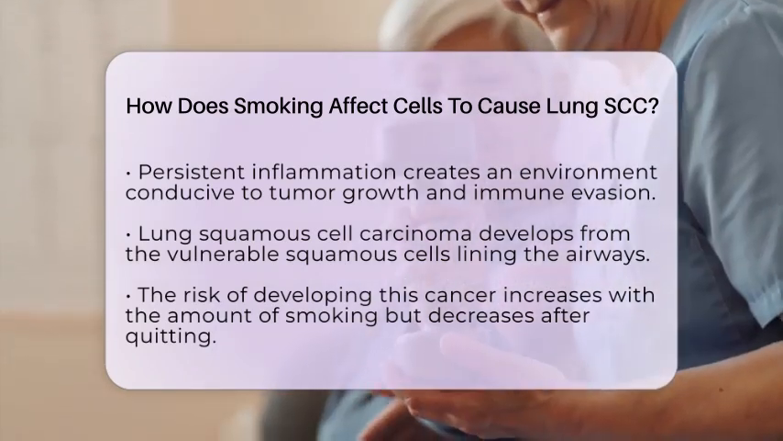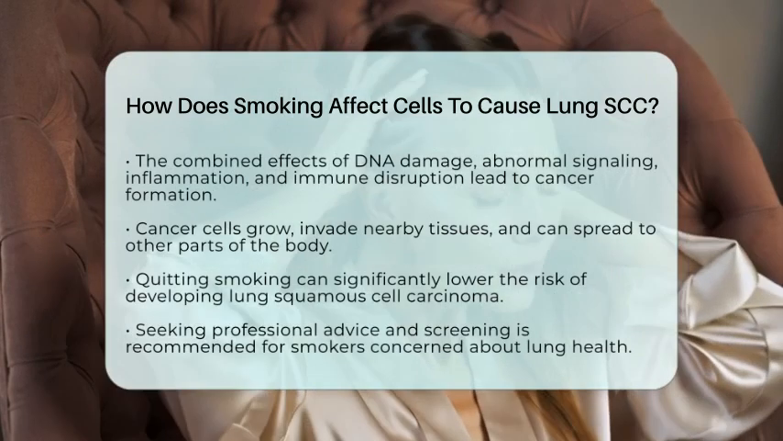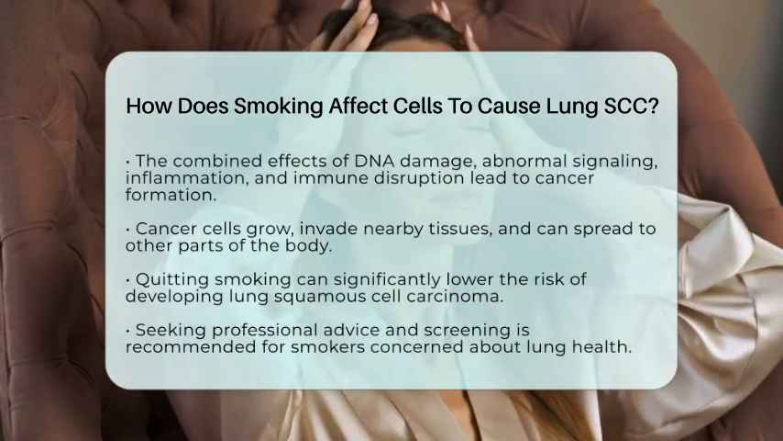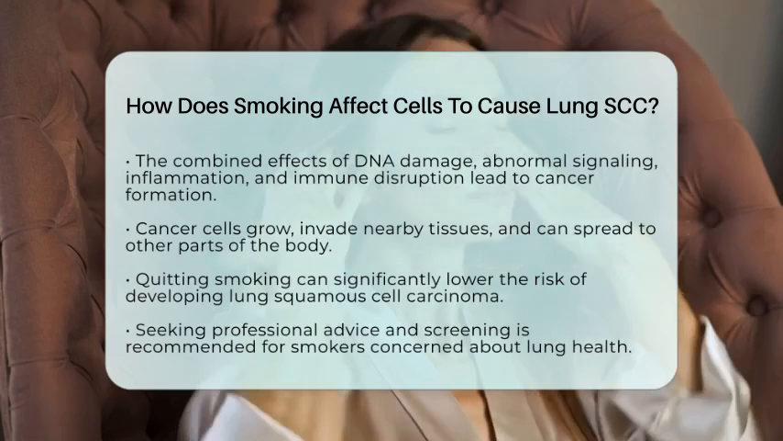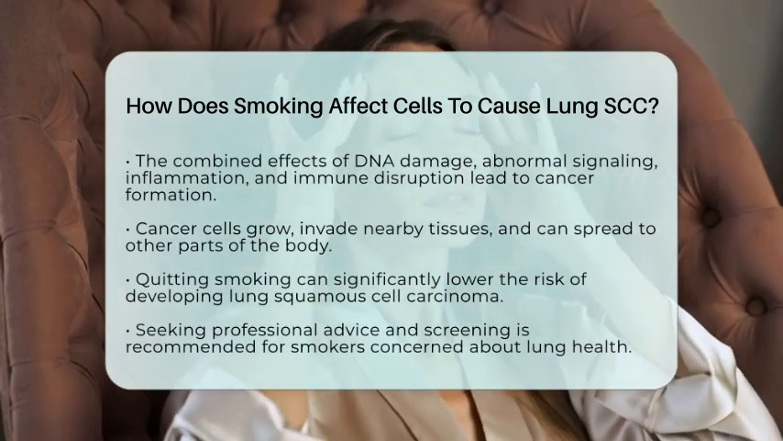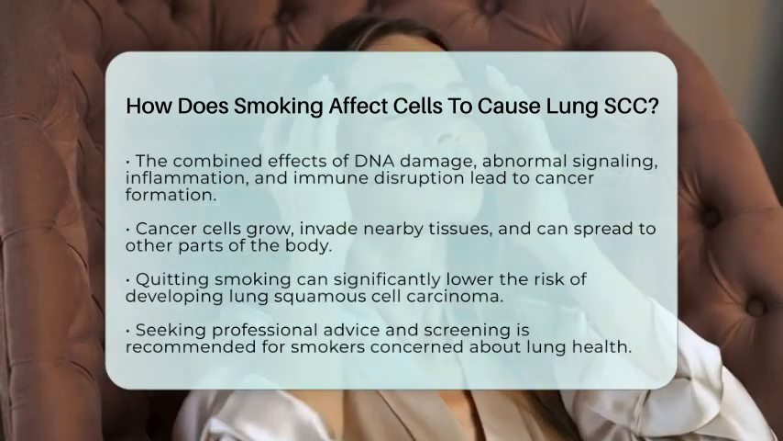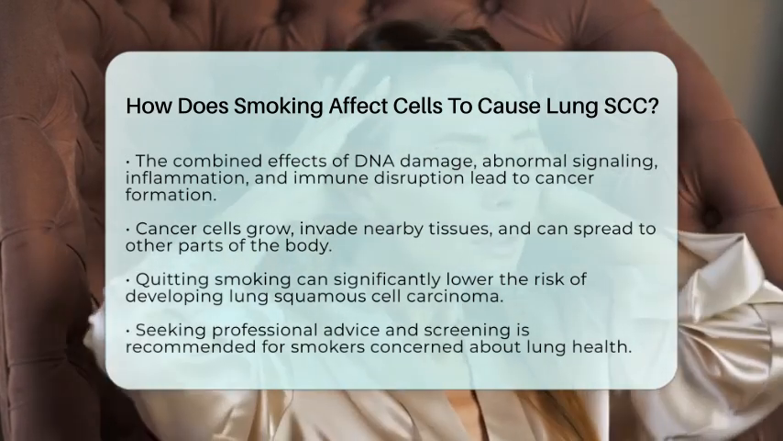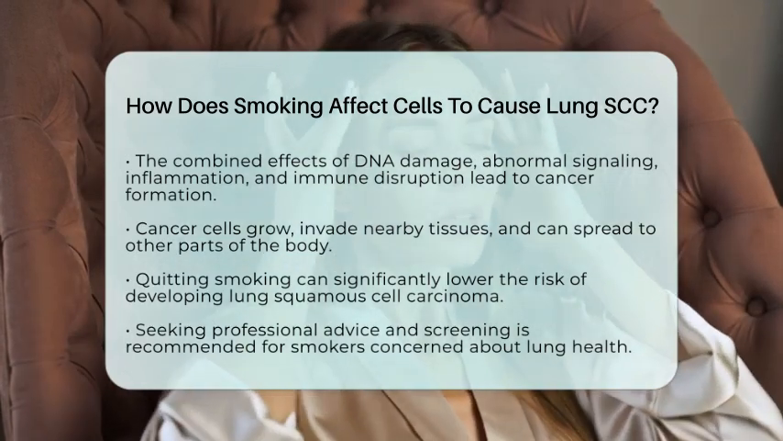All these processes, DNA damage, abnormal signaling, inflammation, and immune suppression, work together to transform normal squamous cells into cancerous ones. The cancer cells then grow, invade nearby tissues, and can spread to other parts of the body. This progression underscores why smoking is such a powerful risk factor for lung squamous cell carcinoma.